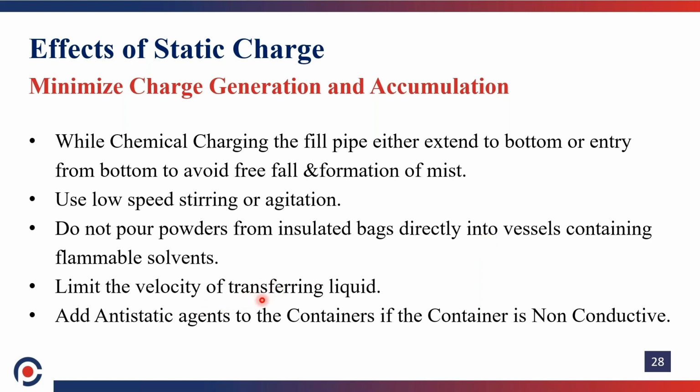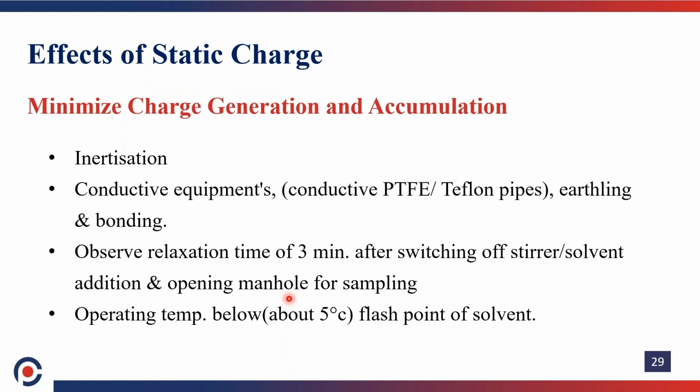Limit the velocity of transferring liquid, which we already saw in the previous slide, and add anti-static agents to the container, which was also already discussed. Inertization is one more method. If any reaction, addition or agitation is taking place in the vessel, you need to purge inert gas. Inertization is nothing but adding nitrogen gas to the atmosphere, that is, the surface of the liquid.